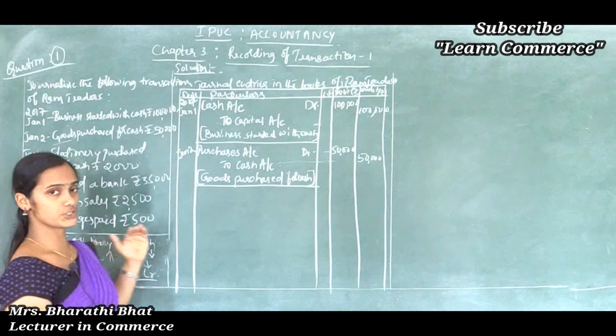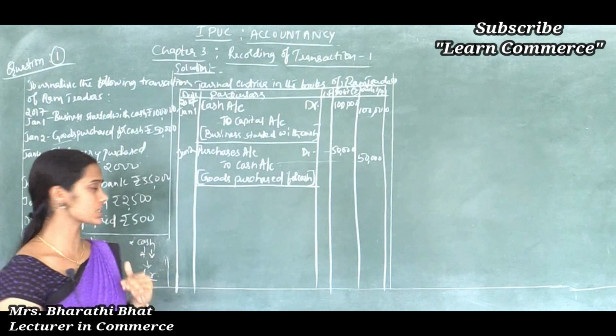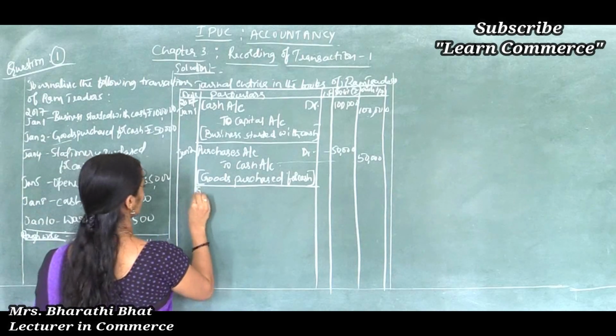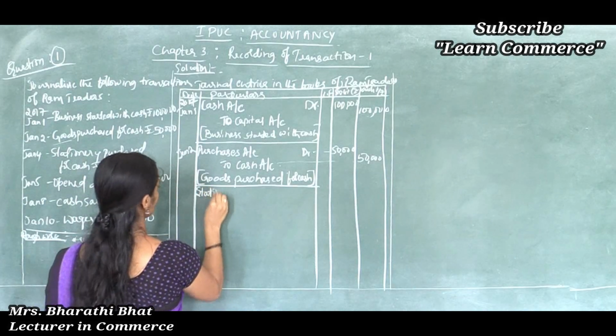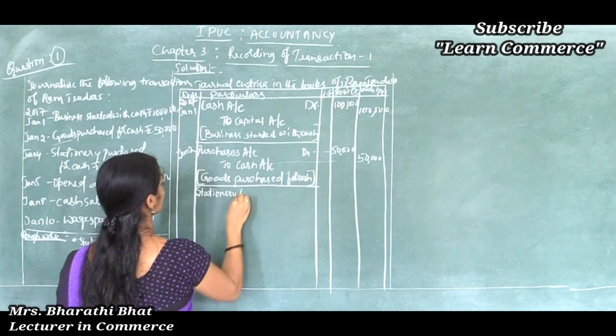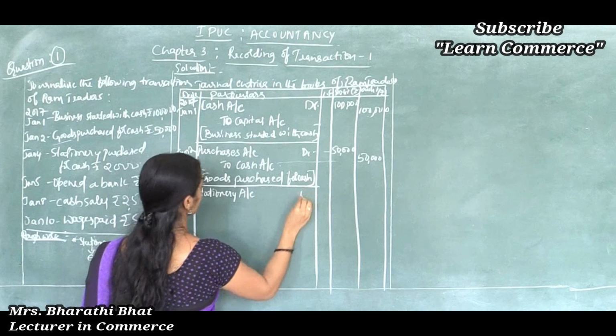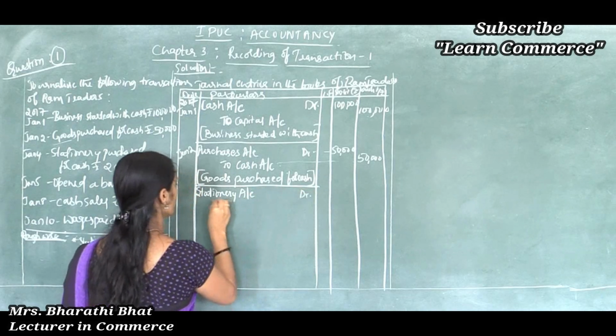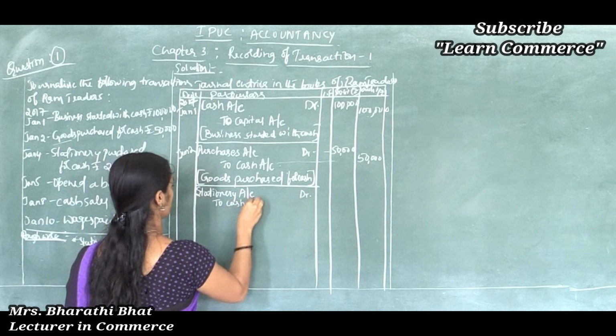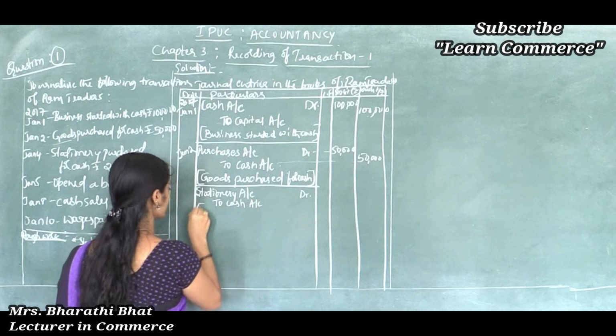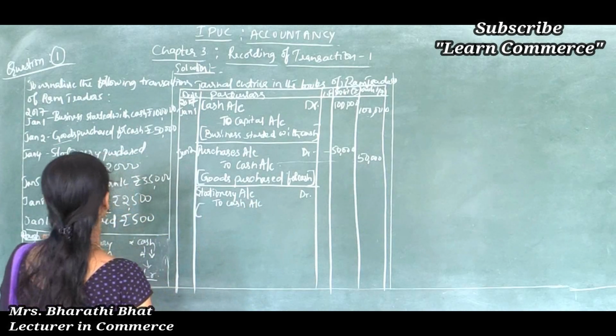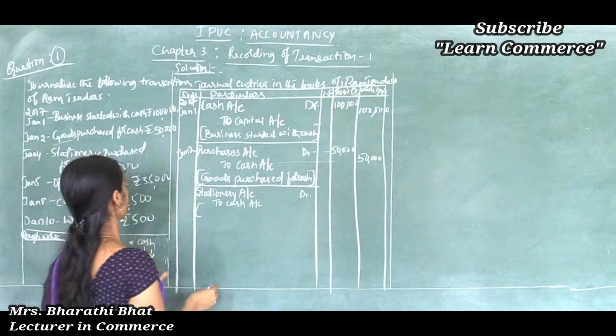Okay, so we should write the debit aspect in the first line. So stationery. What did we purchase? Stationery. So stationery account debited to cash account. To purchase stationery, Ram Traders paid cash.